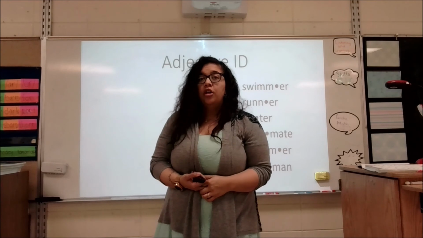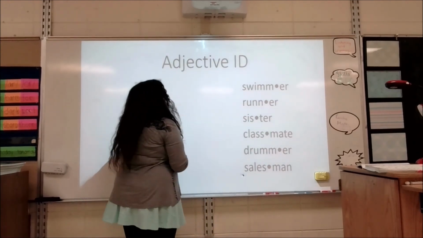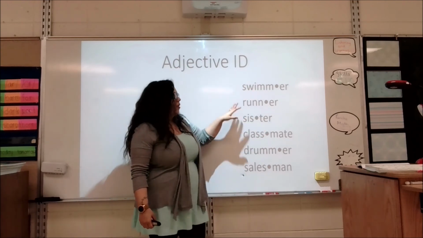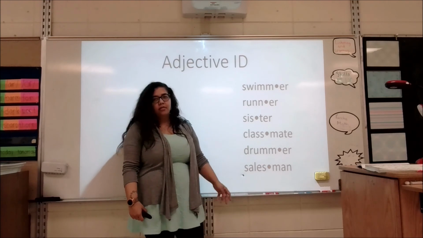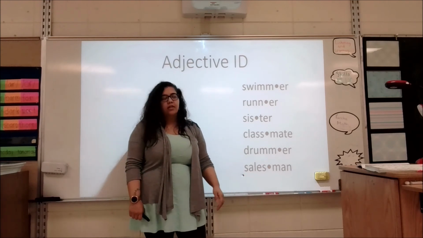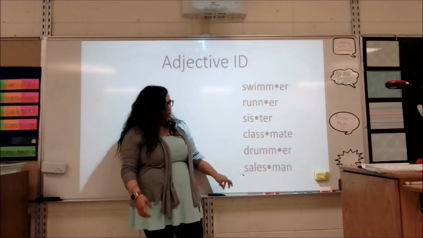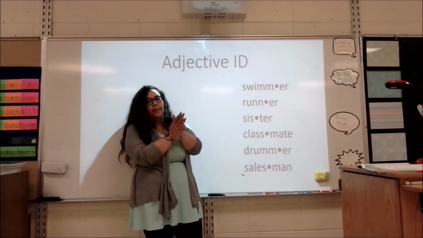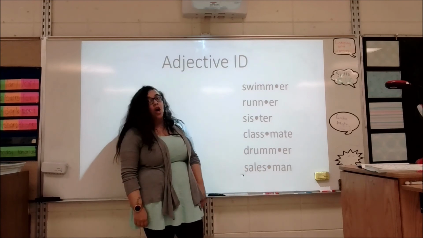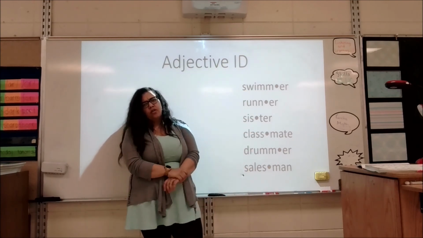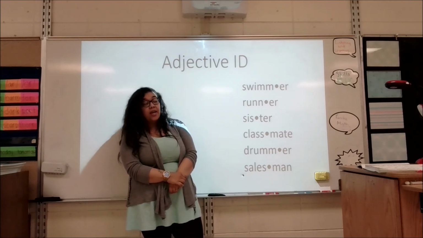Good. So we're going to pair some adjectives with some nouns. So here we have some nouns. We have swimmer, a person who swims, runner, a person who runs, sister, a person that's related to you. Classmate, this one is a two-syllable word, two small words, classmate. Drummer, the person that drums, and salesman. Are these describing words or are these nouns? These are nouns. These are all people nouns.